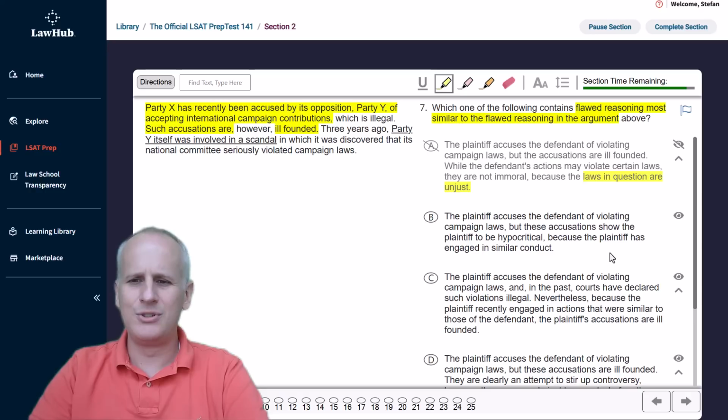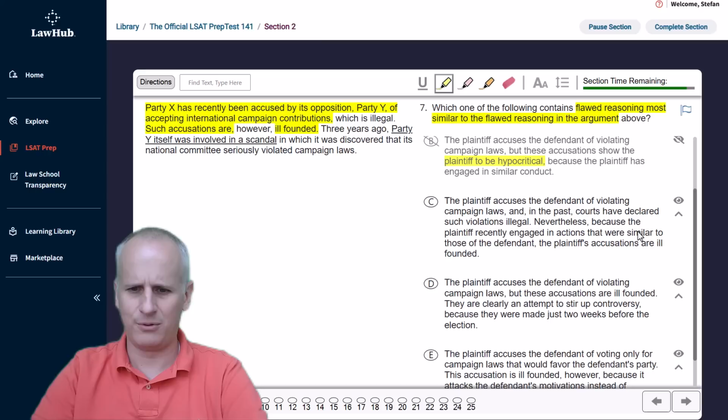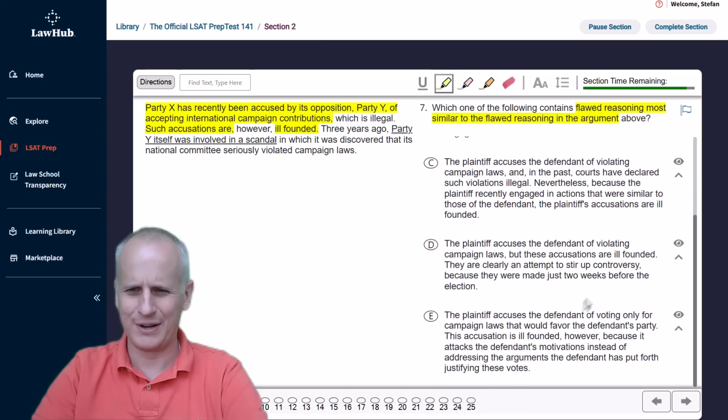The plaintiff accuses the defendant of violating campaign laws, but these accusations show the plaintiff to be hypocritical because the plaintiff has engaged in similar conduct. Well, this is relevant, but this is a valid argument. The plaintiff would be hypocritical if they're accusing somebody of doing the same thing that they do. So this is just not the same flawed reasoning, even though it is kind of talking about an obliquely similar circumstance. So now we'll just scroll on down and frame up the remaining 3 answer choices, knowing that A and B were definitely incorrect and didn't match that ad hominem attack that we predicted.